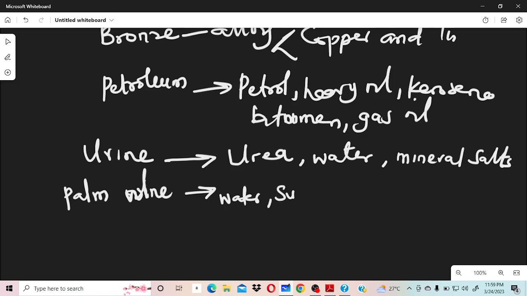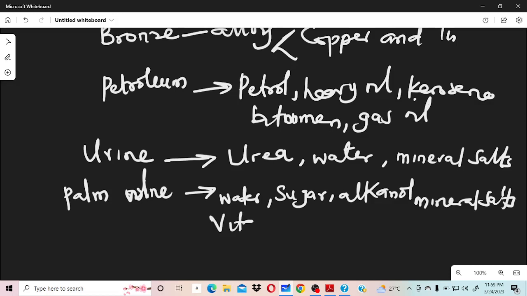It contains sugar, it contains alcohol, a lot of things there. It contains mineral salt too in our palm wine. You have vitamins there too. We have proteins and so on there in our palm wine. So our palm wine too, it's what?